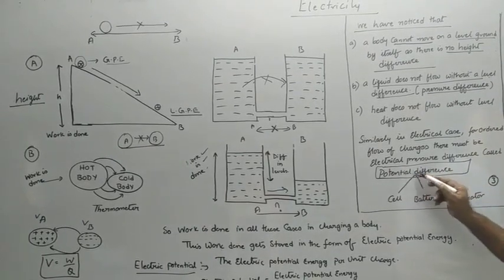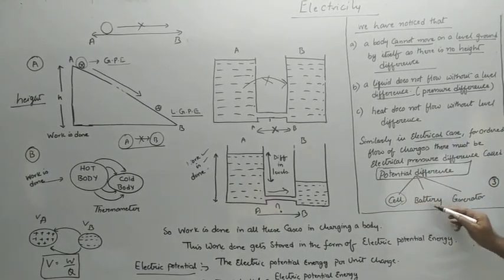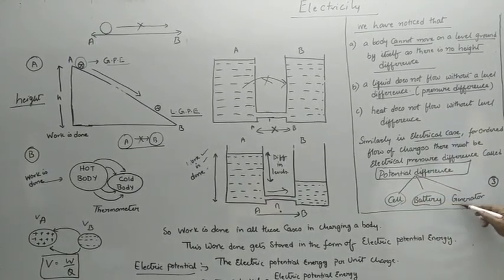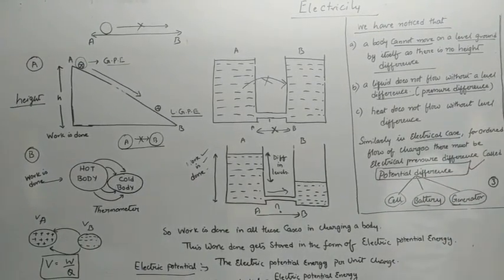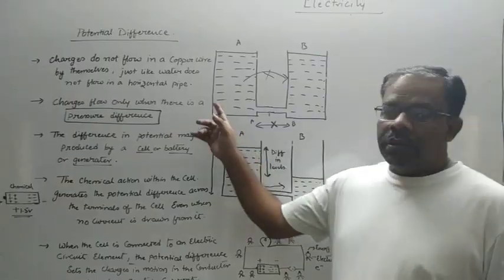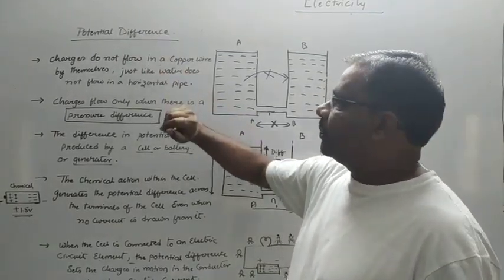Okay, the potential difference in an electric circuit is maintained by either a cell or a battery or a generator. So let us now learn about potential difference.